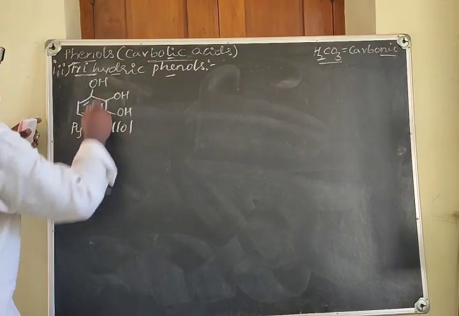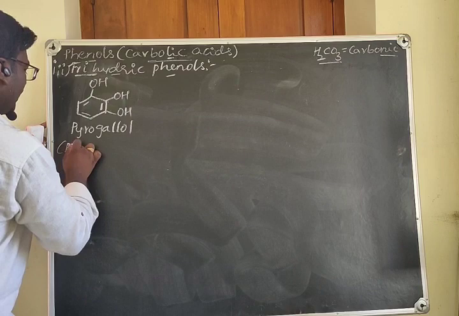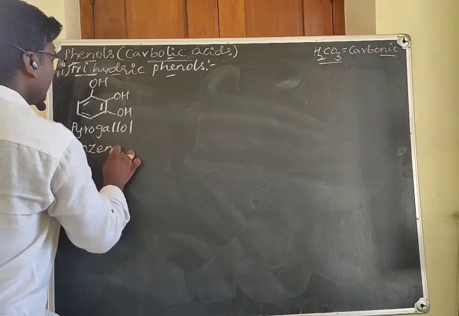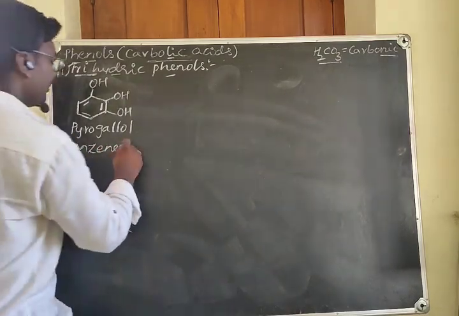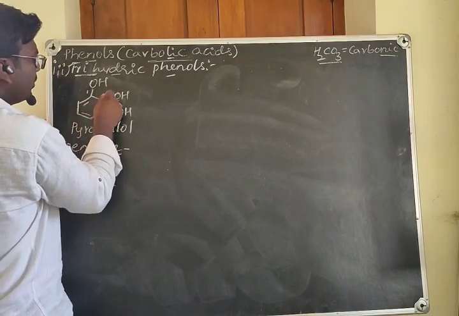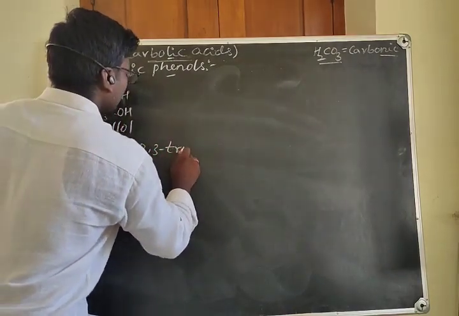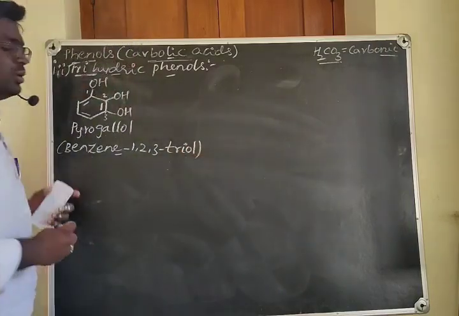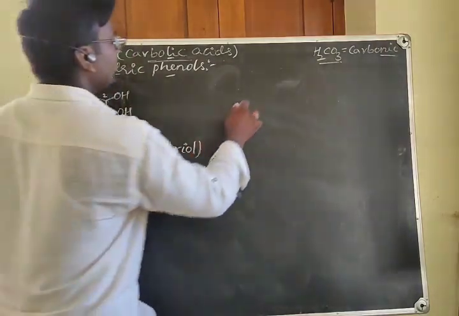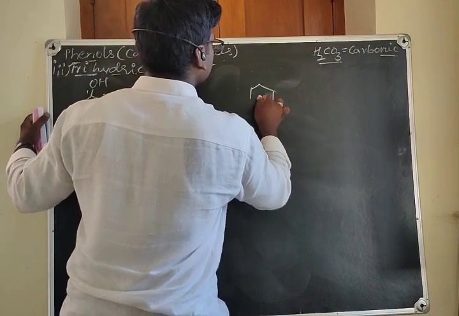It's very simple, no? It is a triol, and the word root is benzene. You should retain this E, benzene. What are the positions? 1, 2, 3. Benzene 1, 2, 3 triol. Okay, come to the next isomer of this compound.